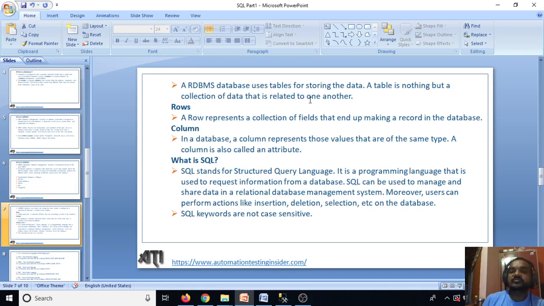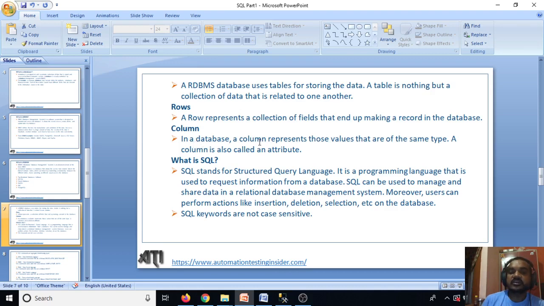RDBMS databases use tables for storing the data. A table is nothing but a collection of data that is related to one another. A table will be in the form of rows and columns. A row represents a collection of fields that end up making a record in the database. So we have rows and columns.